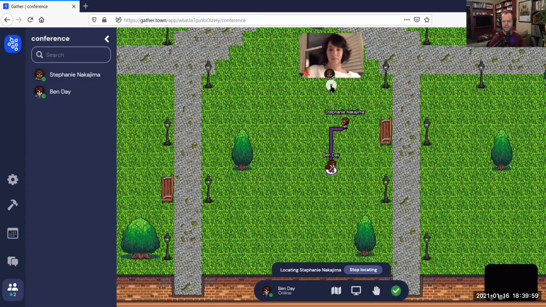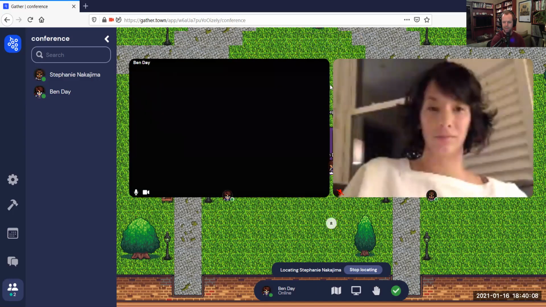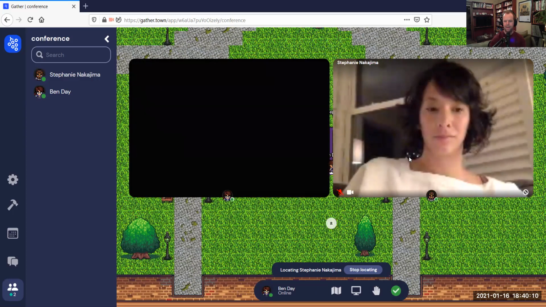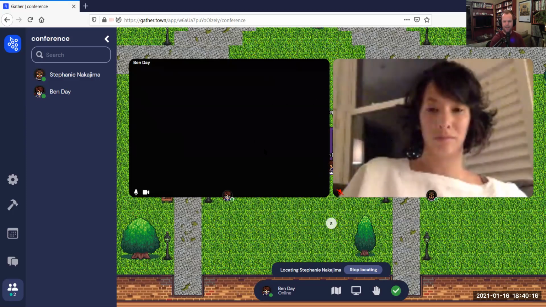And if you want to stick around and talk to people, and you don't want to see so much of the map, but you want to see more of the people you're talking to, you click these down arrows and it'll expand, and you'll see yourself and all the people you're talking to in much bigger video boxes. I have my camera off right now because I'm talking into the Zoom recording to make this video, but normally I would also see my own video on there.